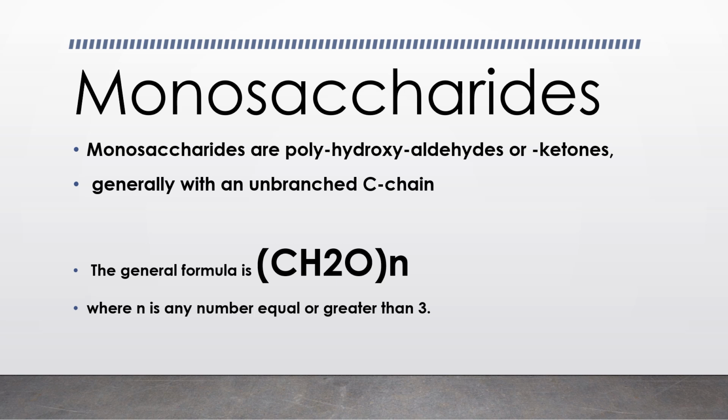Types of monosaccharides. Basically, there are four main types of monosaccharides. Trioses have three carbons. Tri means three. Tetroses mean four. Pentoses, five. Hexoses, six carbons.